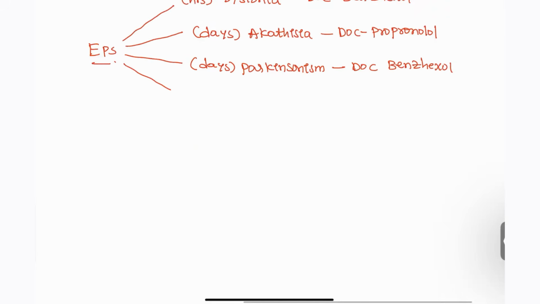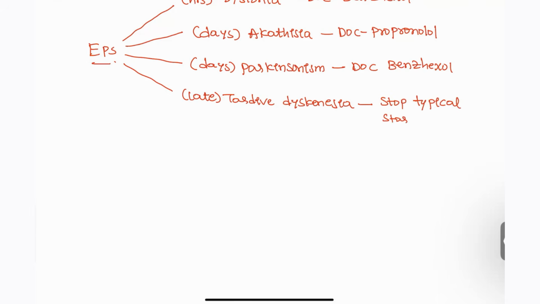Next, very late or any time on the drugs, that is going to be tardive dyskinesia, also known as rabbit syndrome. So for this patient, to decrease this, either you have to stop the typical drugs and start the atypical ones, right? And another antidote we can give is valbenazine.